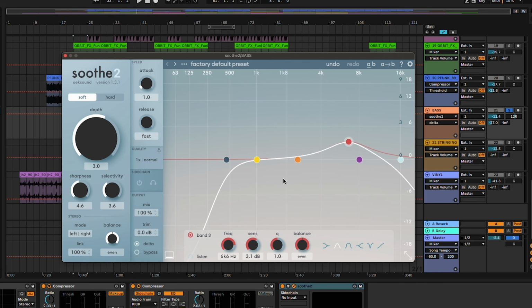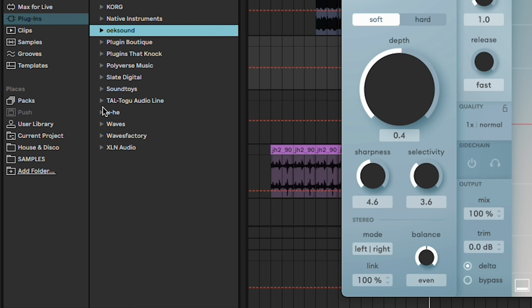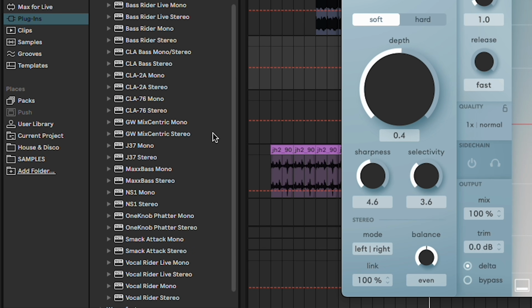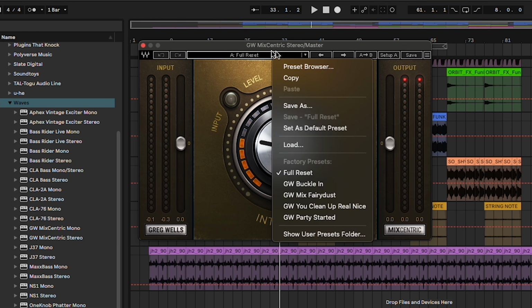I'm not a big mixer guy. Like I know my way through it, but if I want to get the flow of things going, I use Soothe 2. And I have a bunch of Waves plugins that I use. Mix Central, it really adds a really nice mid and high frequencies to the track.